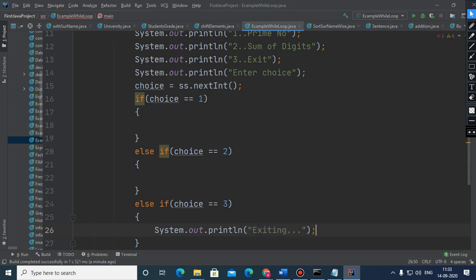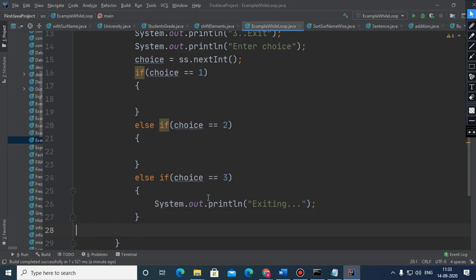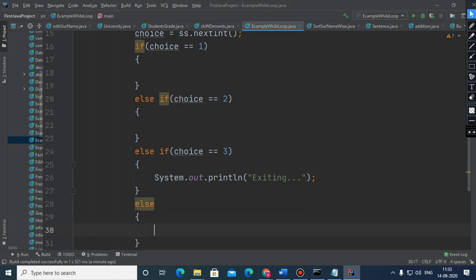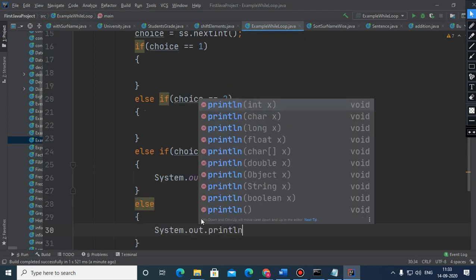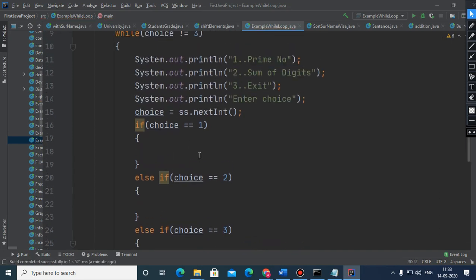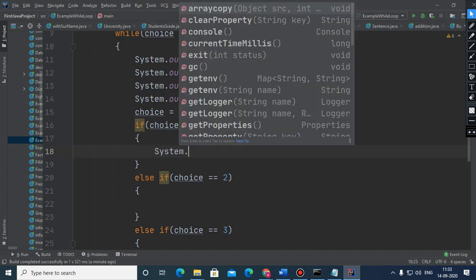We have to just display this message. And if none of these choices match, it will come to the else part, and that is wrong choice.